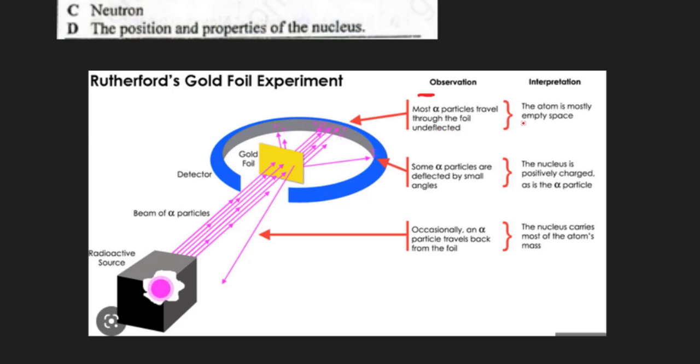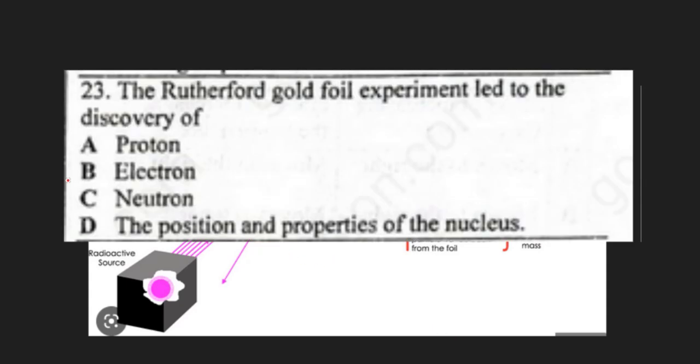Most particles passing through the foil undeflected shows that the atom is mostly empty space. Alpha particles that were slightly deflected by smaller angles show that the nucleus is positively charged, as is the alpha particle. Those that retrace their path occasionally show that the nucleus carries most of the atom's mass. So these were conclusions drawn, and therefore it was to discover the nucleus, making our answer D, the position and the properties of the nucleus.